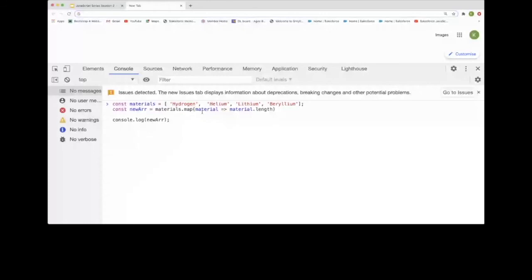We don't need to put the function keyword, the parameter and return statement, we are just using that. And if we console that, it will return this kind of thing. Why is it returning 8, 7, 8? Okay, material.length returns the character length. Sorry, my fault. It will return the character length of each string. So in the first case, hydrogen has 8, helium has 7, and the same for the other elements.